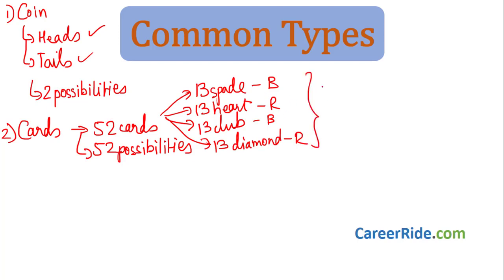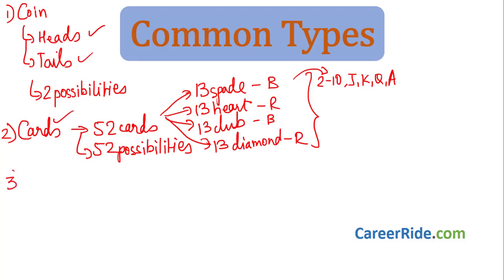Out of these 52 cards, for each suit we have cards numbered from 2 to 10. There is a jack, a king, a queen and an ace, right? So there are 26 red cards and 26 black cards. So problems or numericals can be asked based on cards.